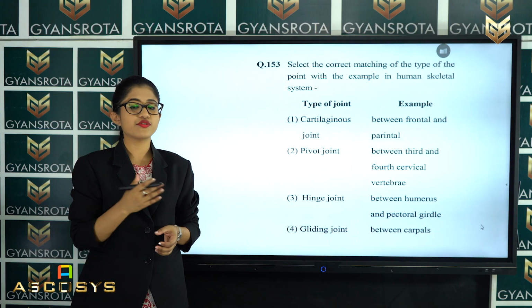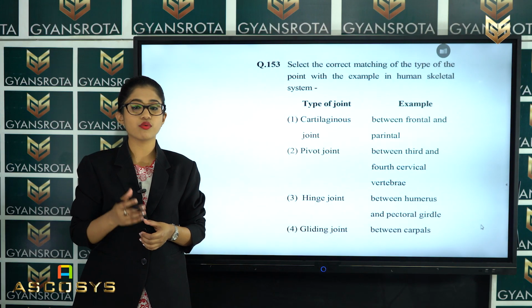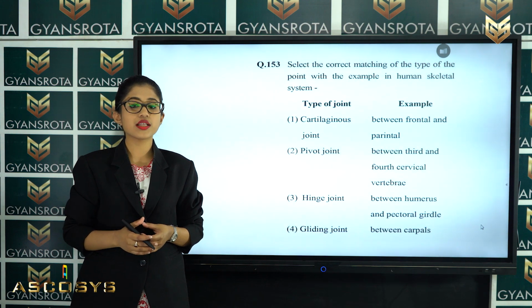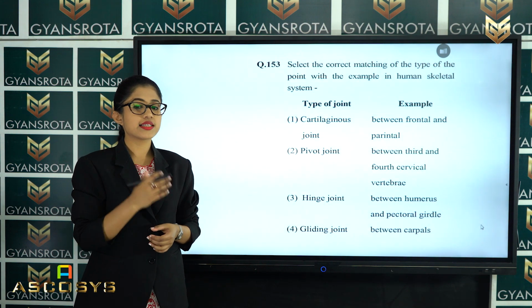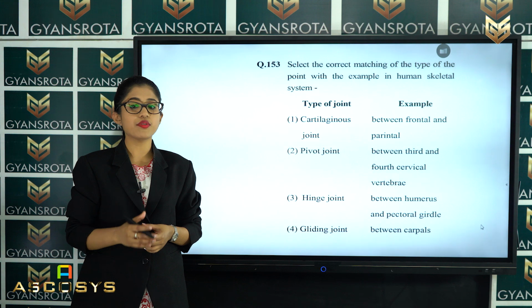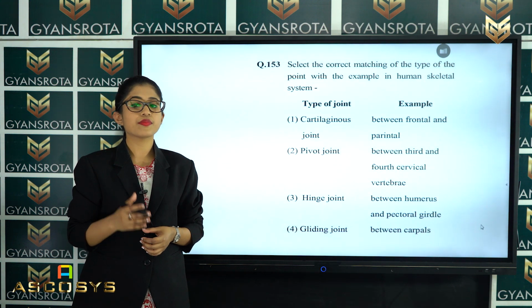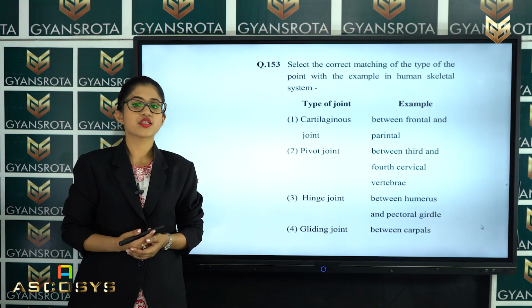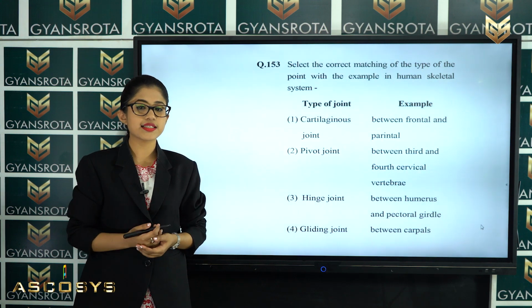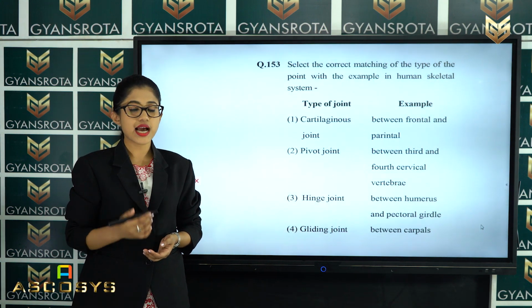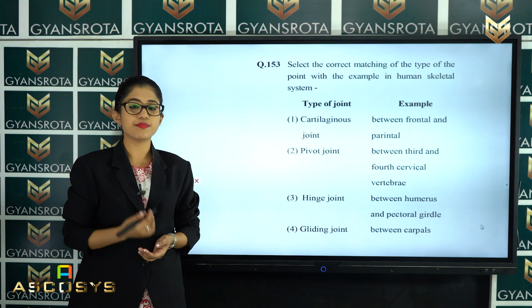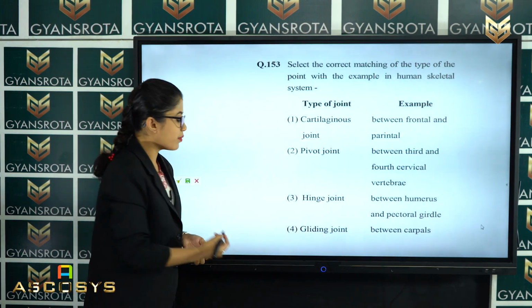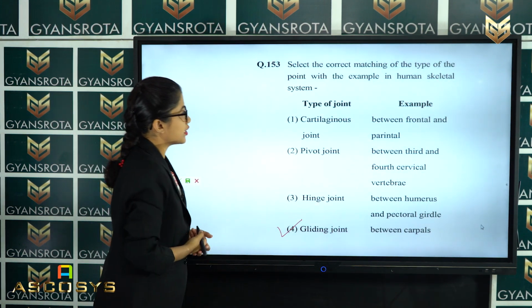All the types of joints we have discussed in the chapter Locomotion and Movement. In this question it has asked to select the correct matching of the type of the joint with the example in the human skeletal system. So, what should be the correct answer? The correct answer is gliding joint and the example is between carpals. So, option number 4 is the correct answer for this question.